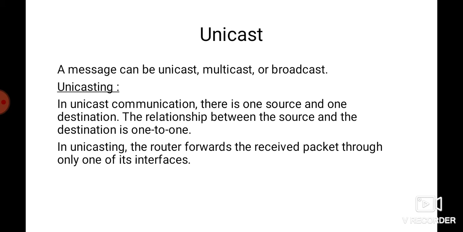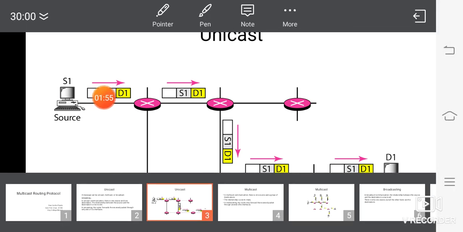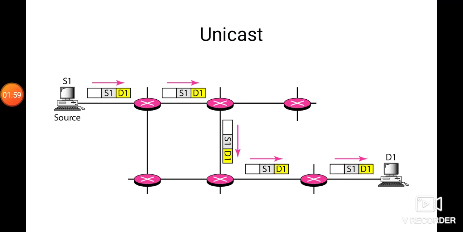So this is the scenario of unicast communication. Source is S1 and D1 is the destination. So the communication is unicast, means S1 is sending one message, S1 is sending a message to destination D1. So the unicast packet starts from the source S1 and it passes through routers to reach the destination D1.